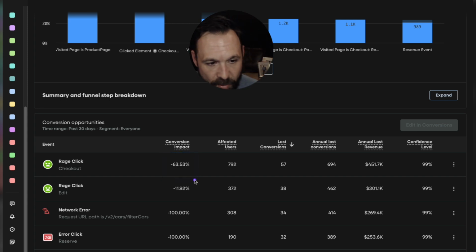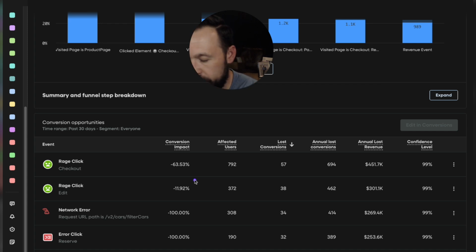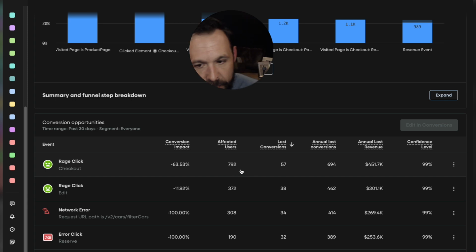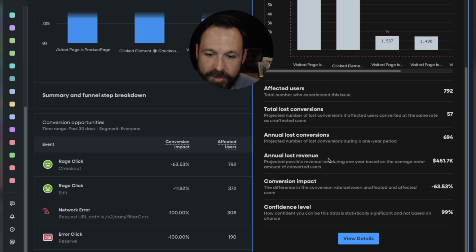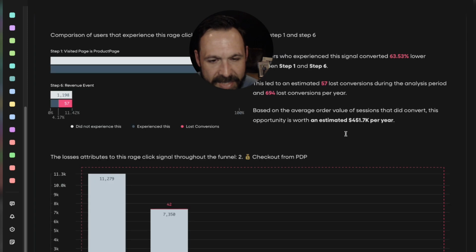This is a chi-squared analysis, classical data science, where we're looking at all of the potential things that could go wrong, whether it's frustration heuristics, JavaScript errors, network errors, or any of those general things. Then we see which of those are actually impacting sessions. We're looking for correlation, how many people are impacted, and a statistical probability that when someone is impacted, this is going to draw them out of the funnel. If I click on this specific opportunity, these are the users impacted, and here's how many conversions we believe were lost. This is powerful. This is helpful.